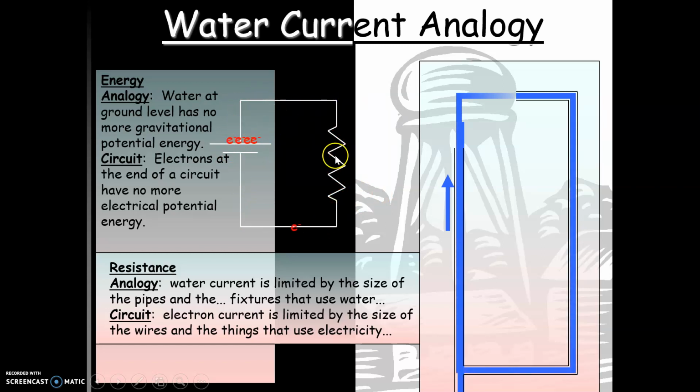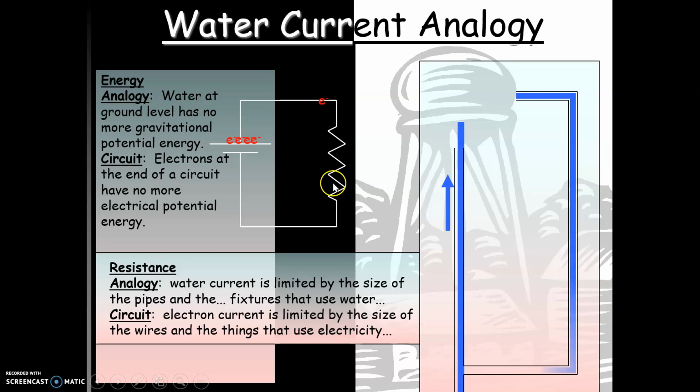A circuit is just another name for a closed loop. So the electrons will go through and come back to the start, get pumped up, and keep going. Just like the pump pushes the water up into the tower, gravity carries it down to your showers, your water faucets, your sinks, and then it gets back to the source.